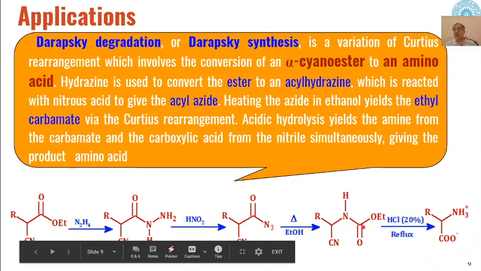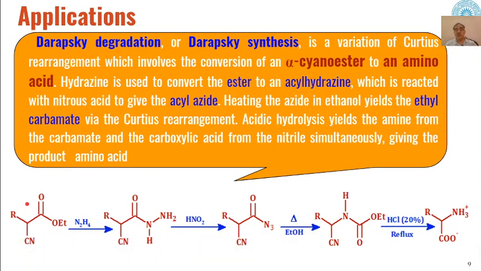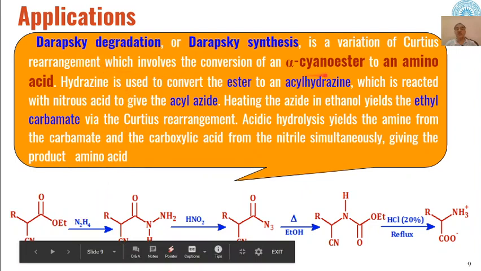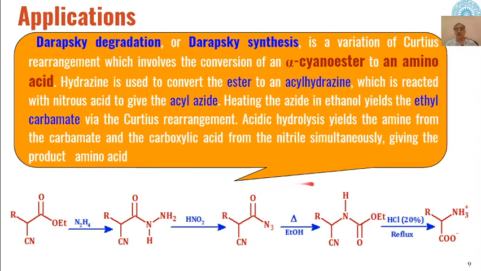So basically hydrolysis of this part will lead to the formation of amines, and hydrolysis of cyano will lead to the formation of carboxylic acid. So this is how we can directly synthesize amino acids from alpha cyanoesters. This is a modification of Curtius rearrangement, Darapsky degradation.